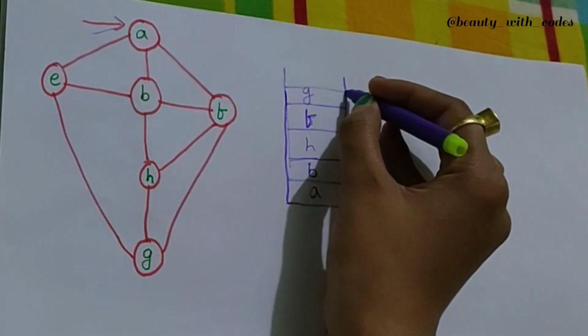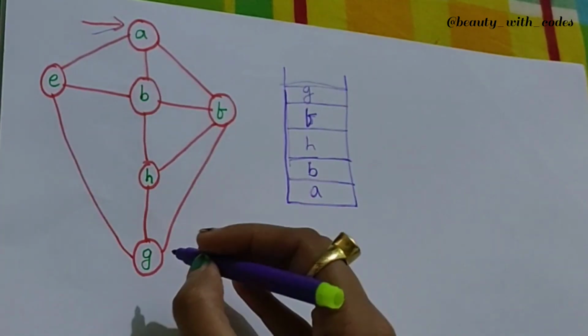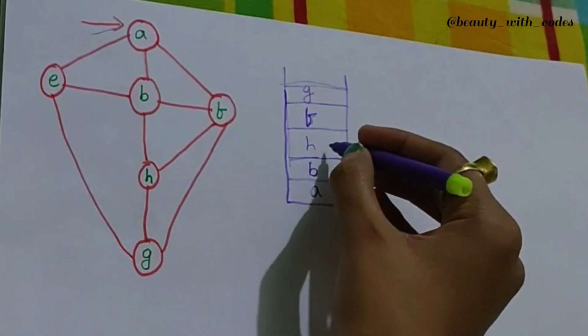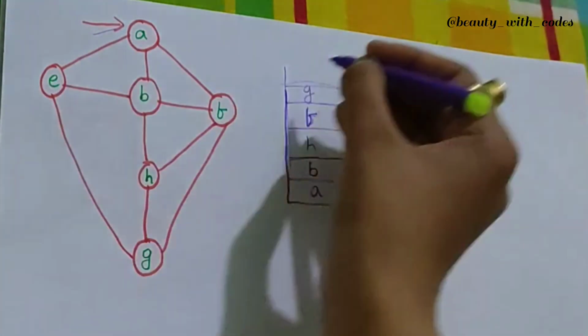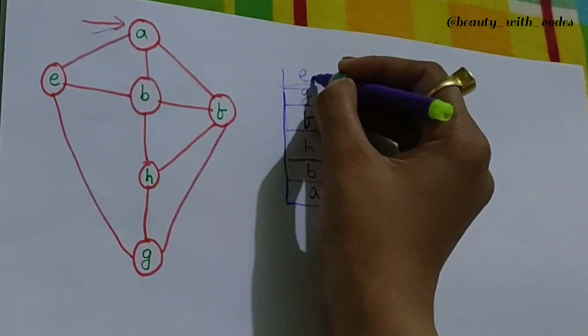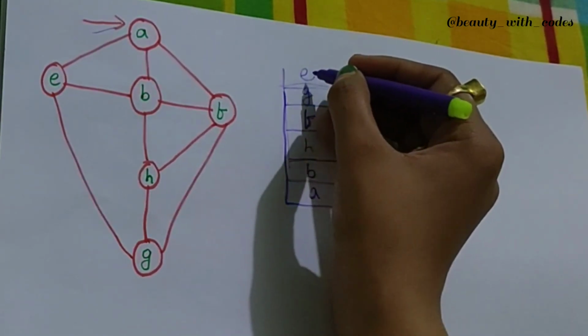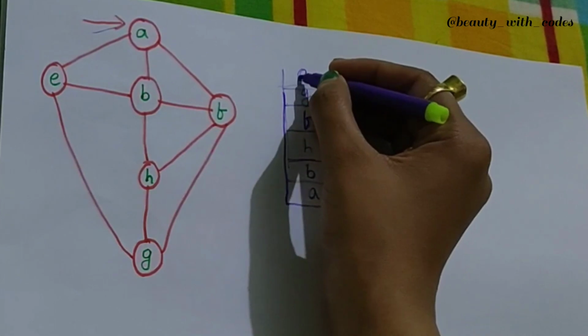Okay, now check for the neighbors of G. Neighbors of G, first one H, already here. Second one F, already here. Third one E. Since E is not here, you will insert E here. Okay, so yes, fine. Now what will be the next step?